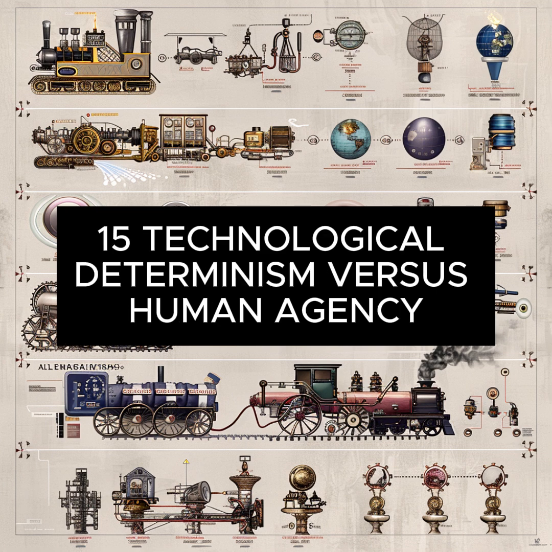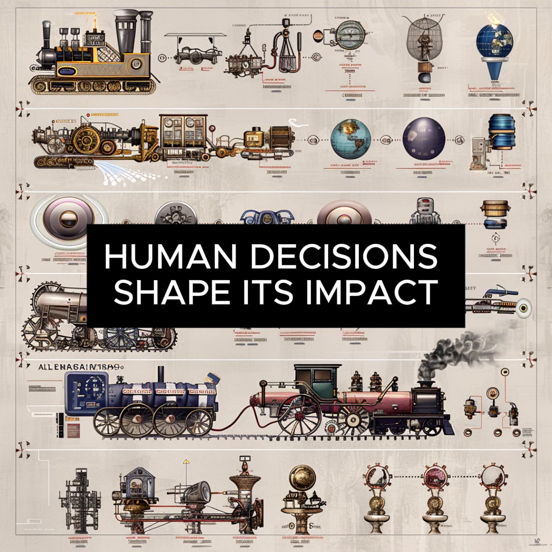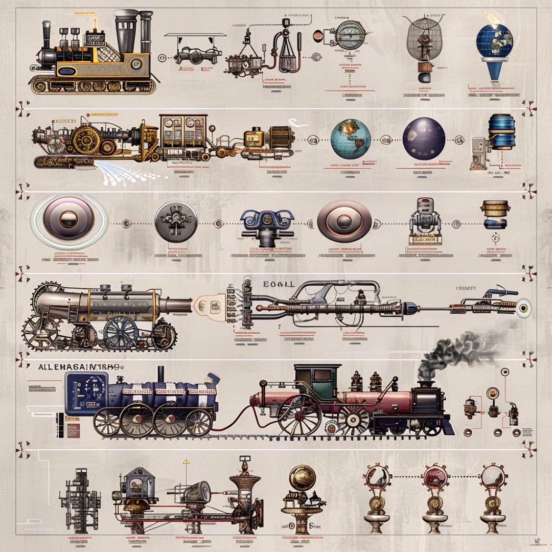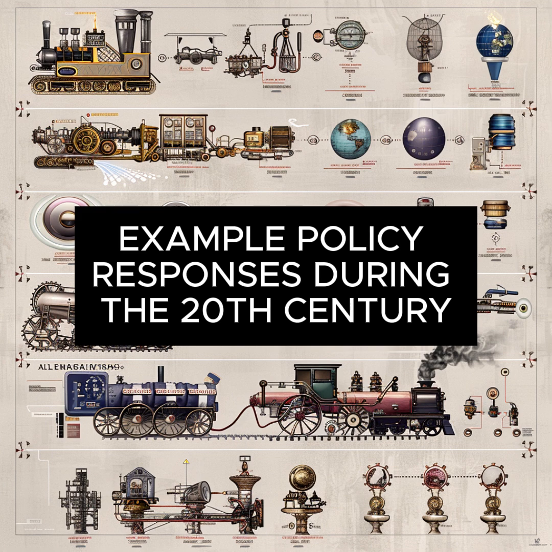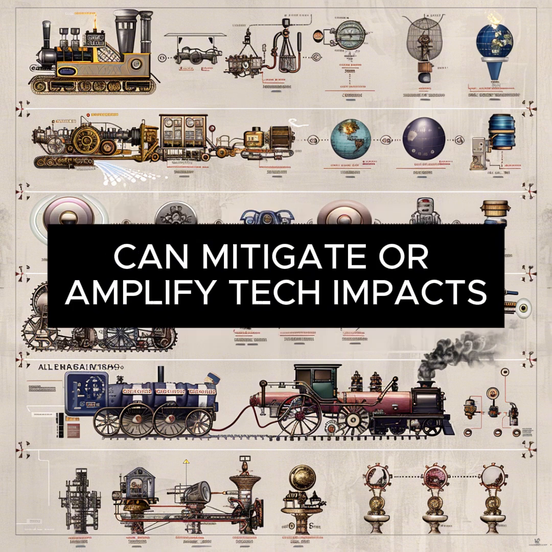15. Technological determinism versus human agency. Takeaway: While tech drives change, human decisions shape its impact. Example: policy responses during the 20th century economic shifts demonstrate that human intervention can mitigate or amplify tech impacts.